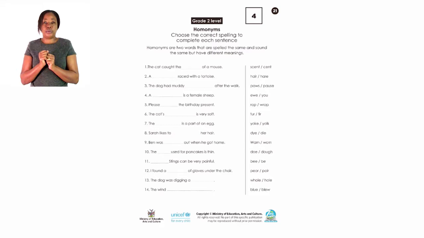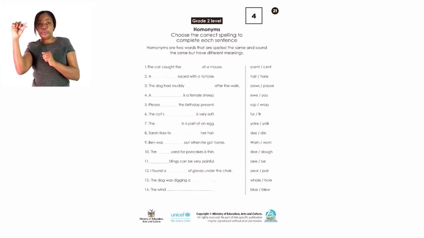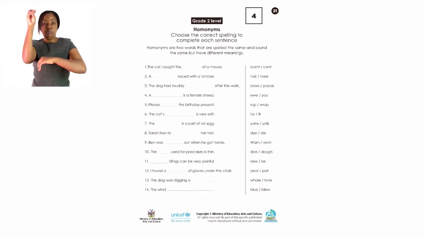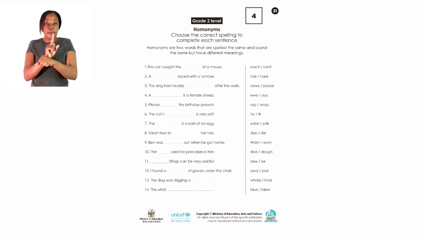Now, let's check on our sentences here, and the words which are given on the right column there. Which words between the two will best fit in each statement? So you read the sentence first. After reading the sentence, that is when you can find out which homonym will suit.